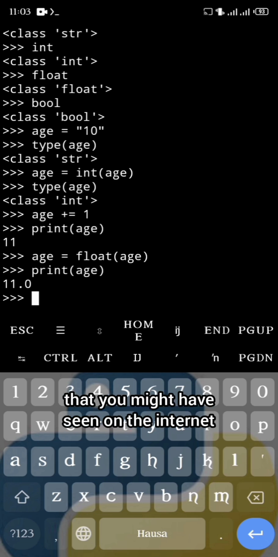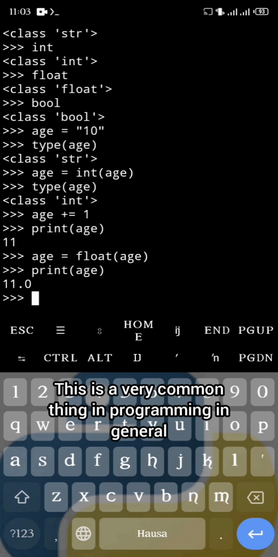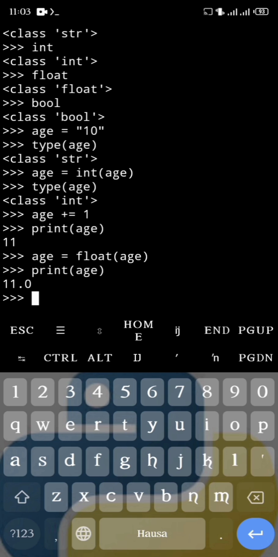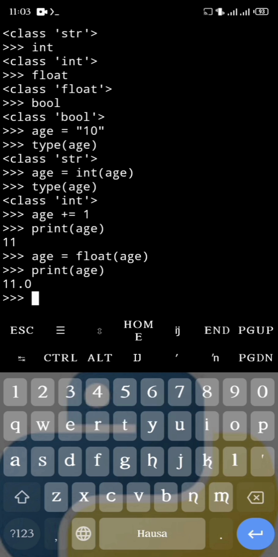There are times that you might have seen on the internet, especially in YouTube tutorials, people converting Fahrenheit to Celsius. This is a very common thing in programming in general. While doing that, you might want to collect input from users to know which one you're converting and how much of it you're converting. Oftentimes those kinds of calculations come with decimal points, so that's the point of doing all of this.